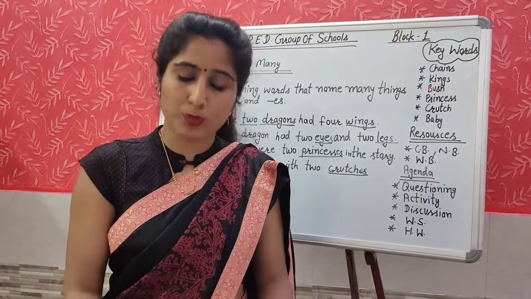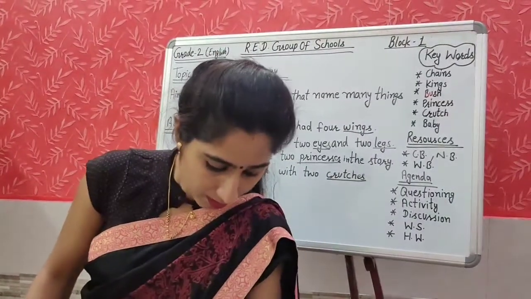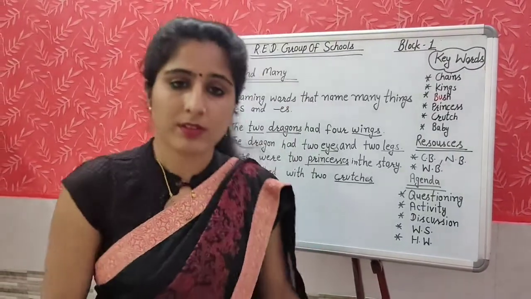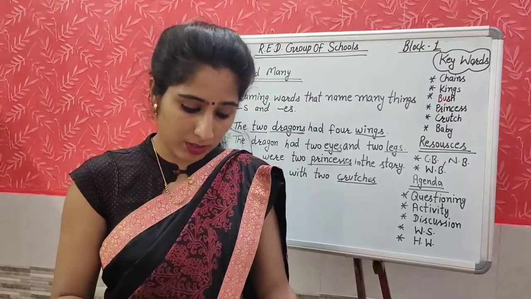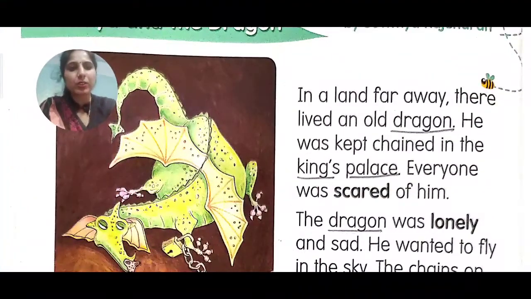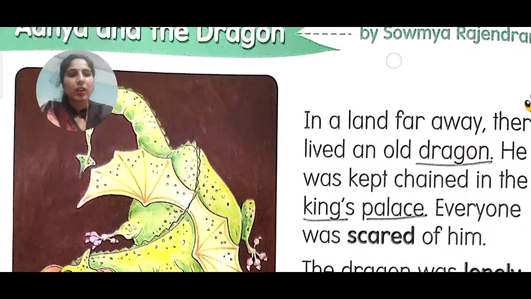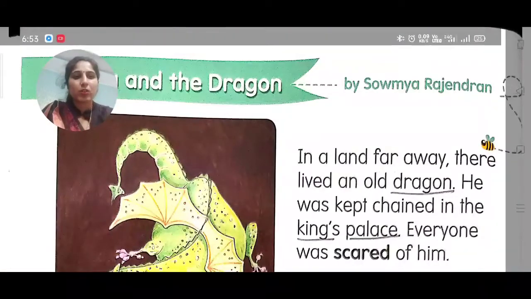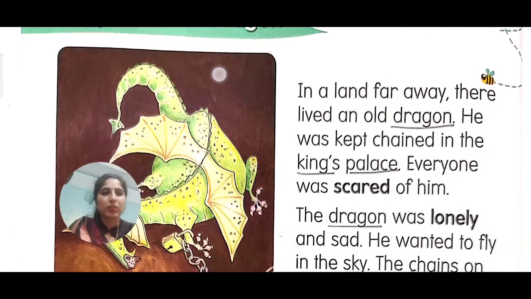You will read 2 pages of the story Anya and the Dragon. You will read 2 pages of this story and then you will find out the naming words. What will you do in this story, Anya and the Dragon? You will underline the naming words only. On the first paragraph, what were the naming words?